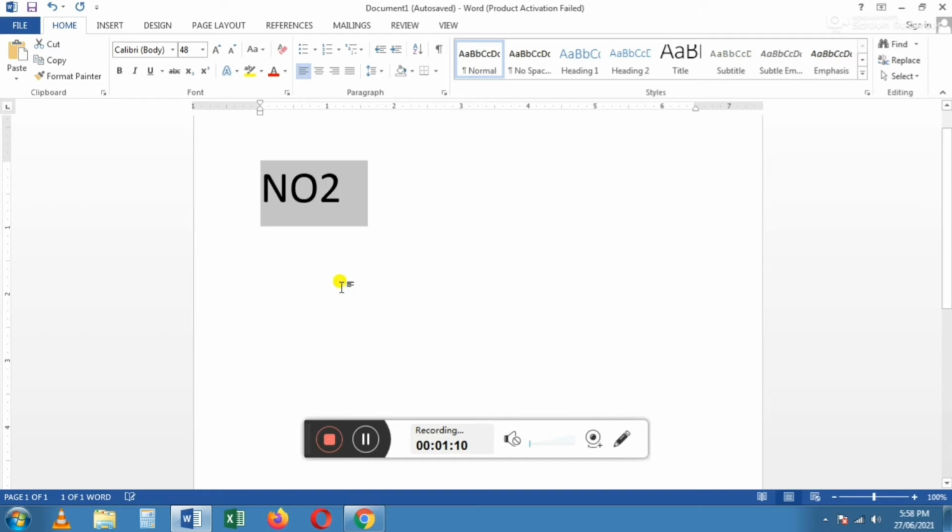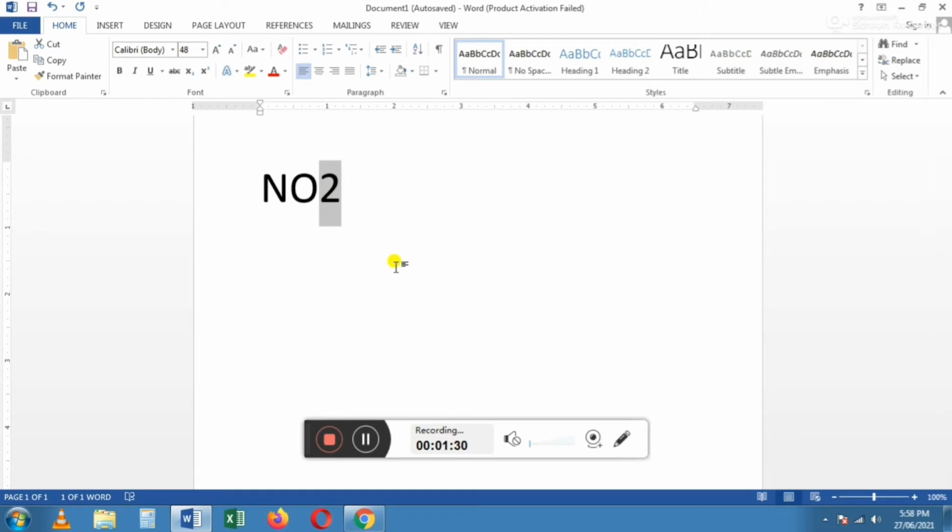Okay, NO2. I typed the letters NO2. Now I am going to set the 2 as subscript.